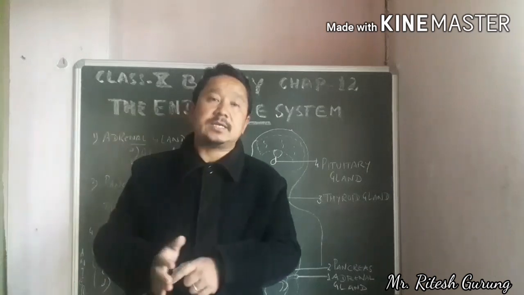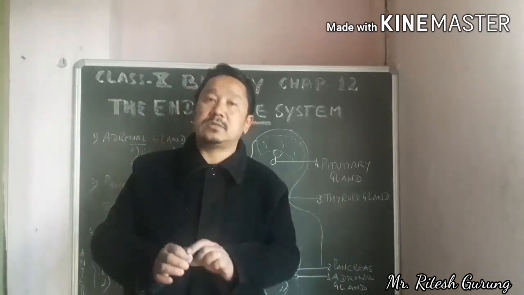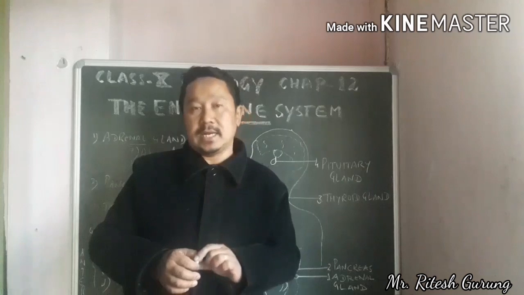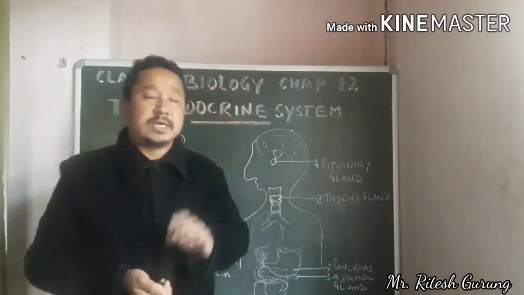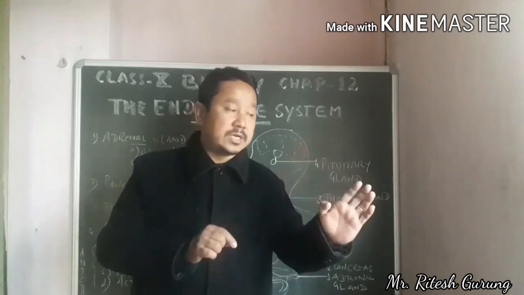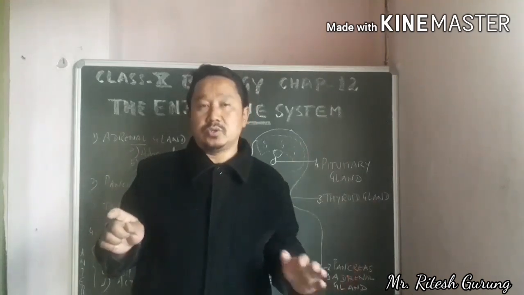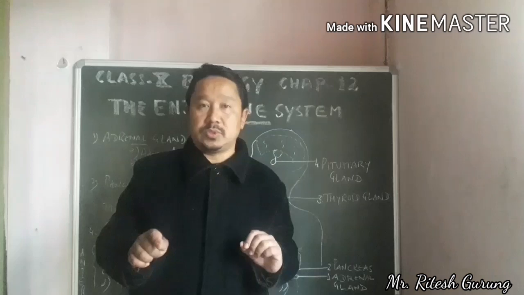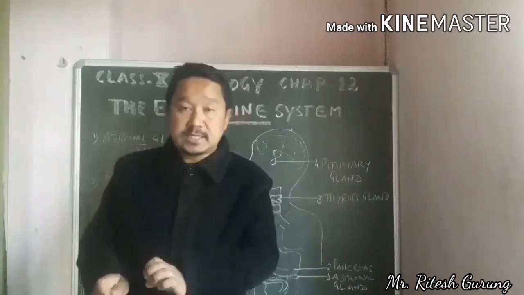On the other side, there is another gland called the exocrine gland. According to your syllabus, you got to know the difference between the endocrine gland and the exocrine gland also. So what is an exocrine gland?